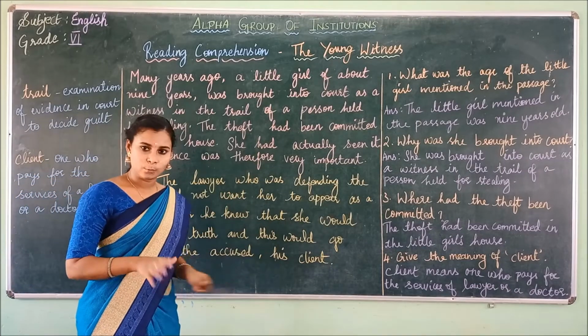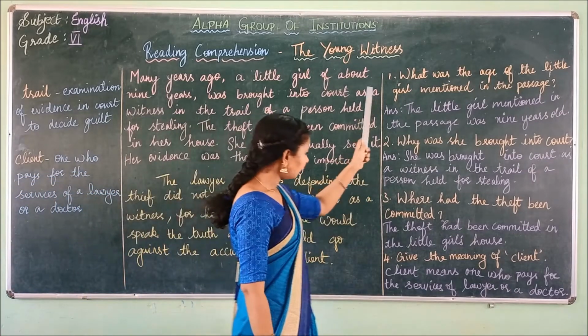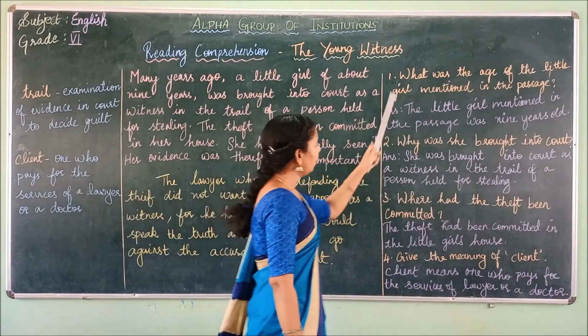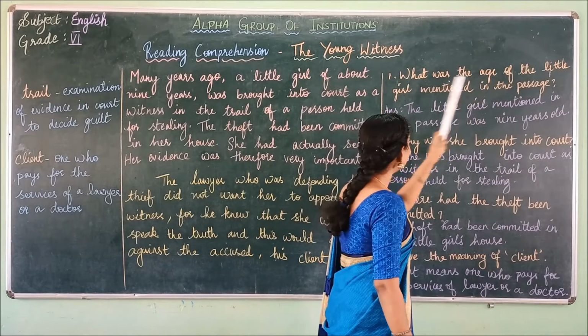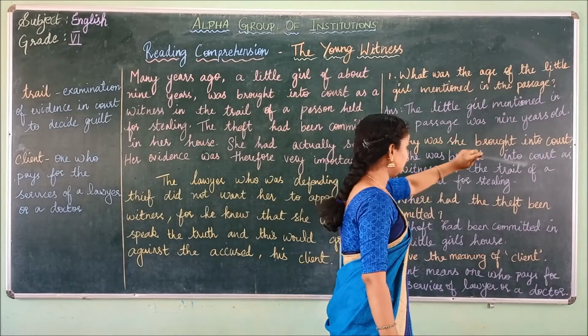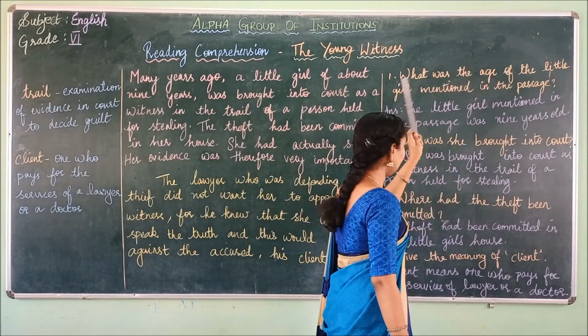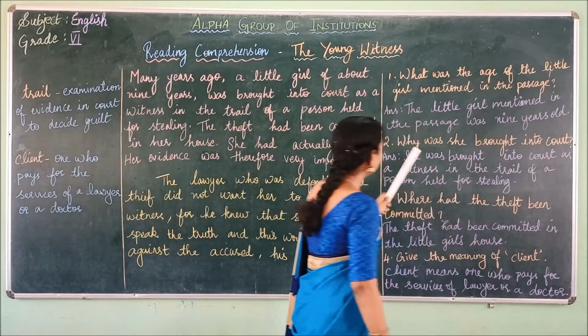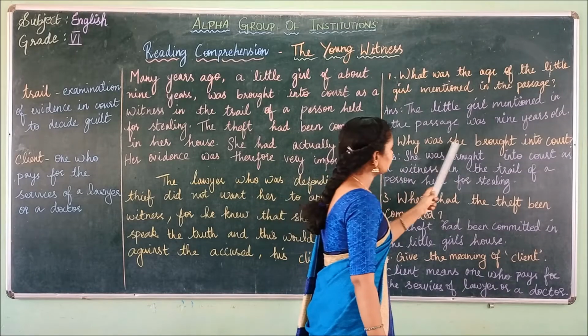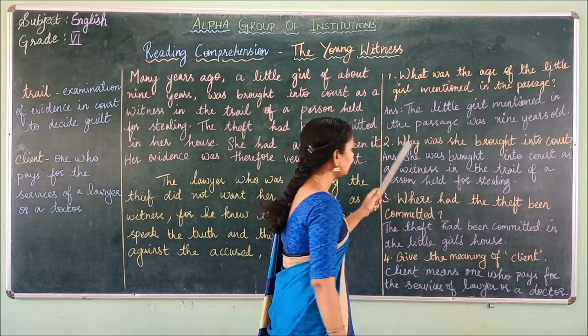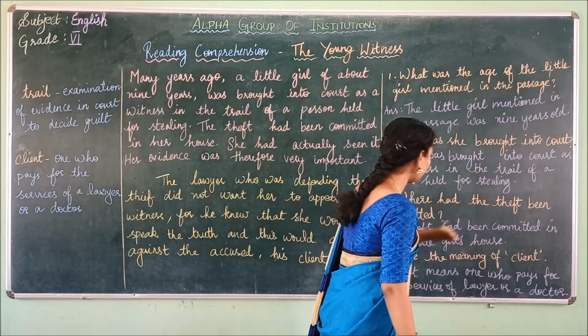We are going to read the questions first. Okay, we have got 4 questions. First, let us read only the 4 questions. What was the age of the little girl mentioned in the passage? So the first question is, what was the age of the little girl mentioned in the passage? Second question, why was she brought into court?